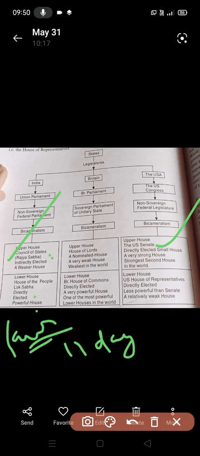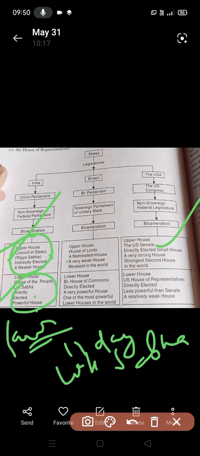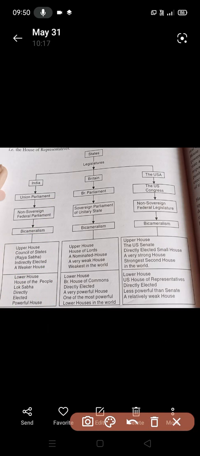It has little control over the executive, because our Prime Minister and Council of Ministers are elected from the lower house, Lok Sabha, and not from the Rajya Sabha. So the Council of Ministers are collectively as well as individually responsible to the lower house and not the upper house.